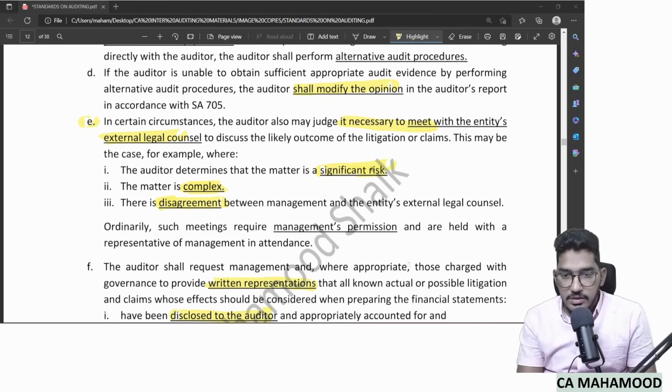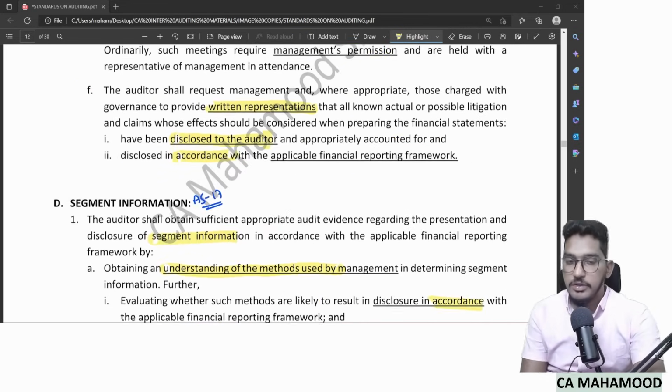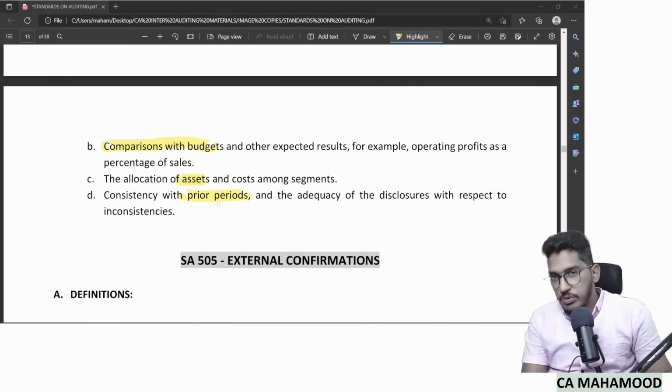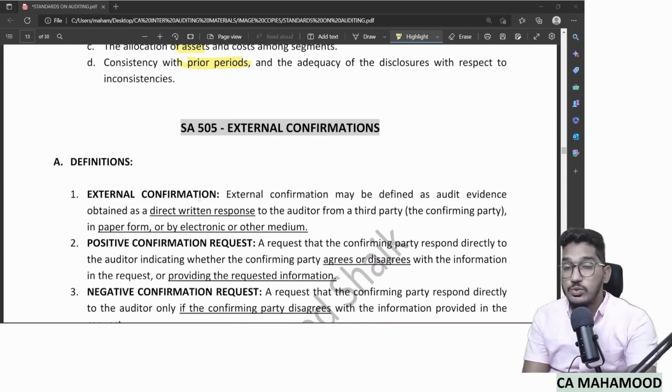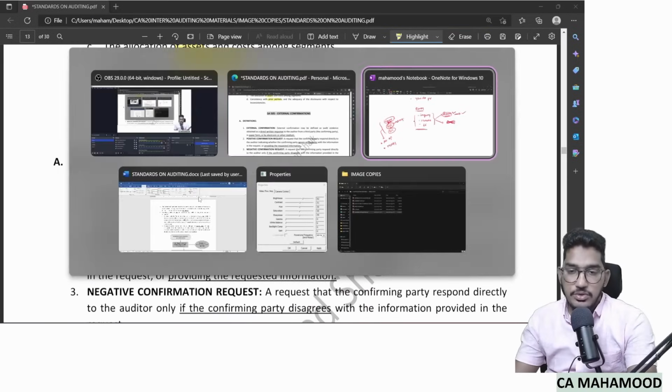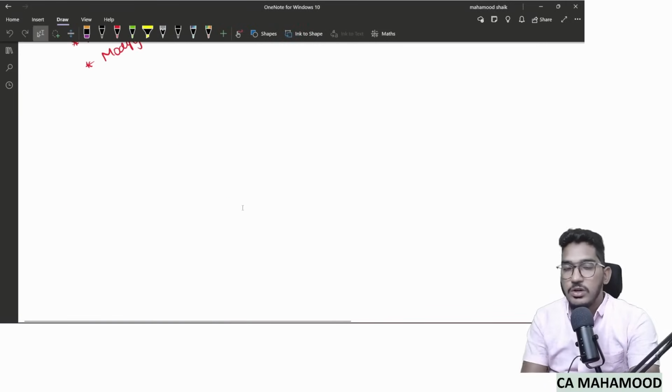Now we will revise SA 505. This is also a bit important standard which is relating to external confirmation. So let us do the revision quickly now. What does this SA 505 talk about regarding external confirmation? First, we need to understand the meaning of external confirmation. So what is the meaning of external confirmation?